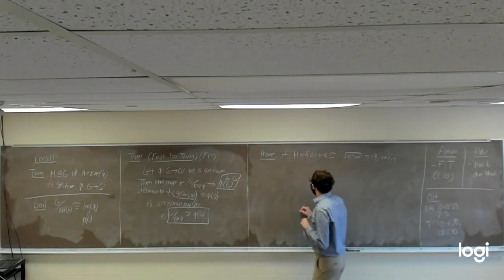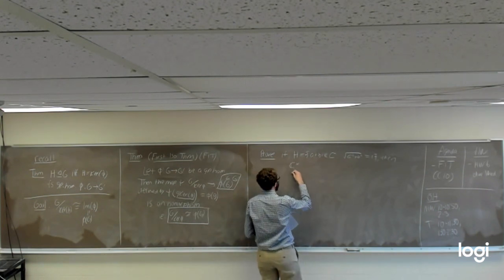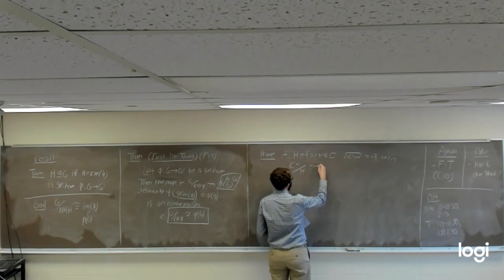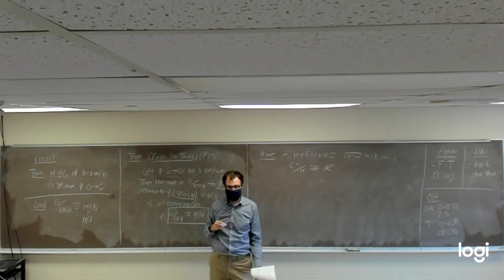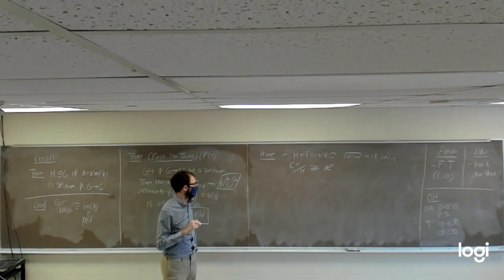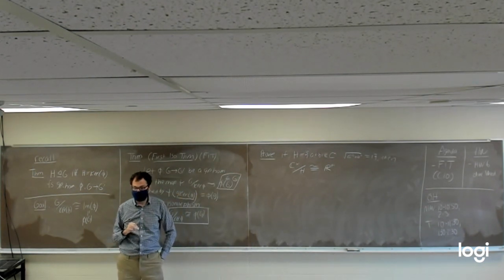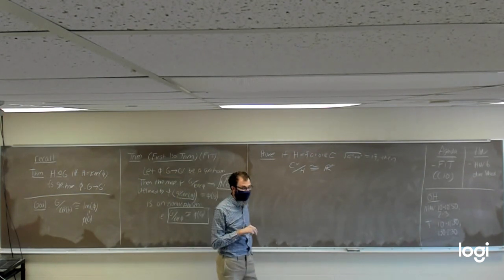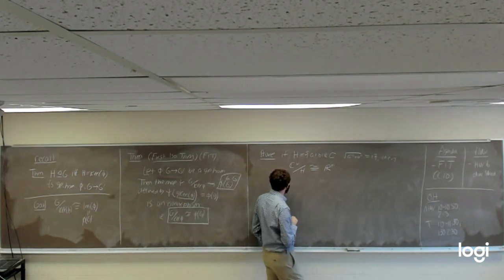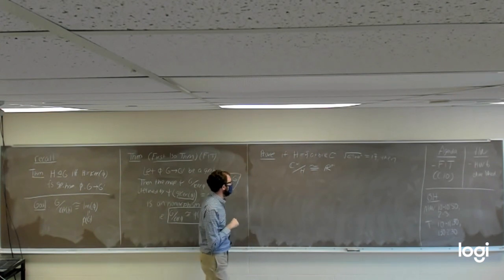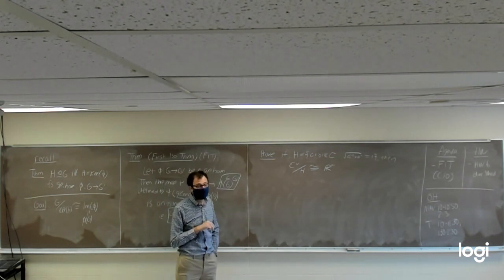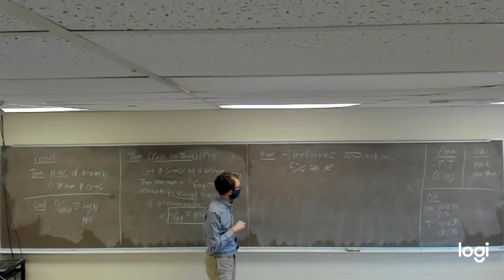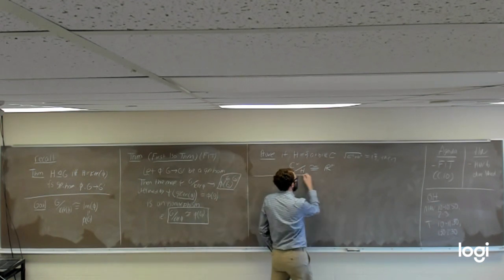I claim that if we take the non-zero complex numbers and mod out by H, we're going to get a quotient group that's isomorphic to the group of all positive real numbers under multiplication.